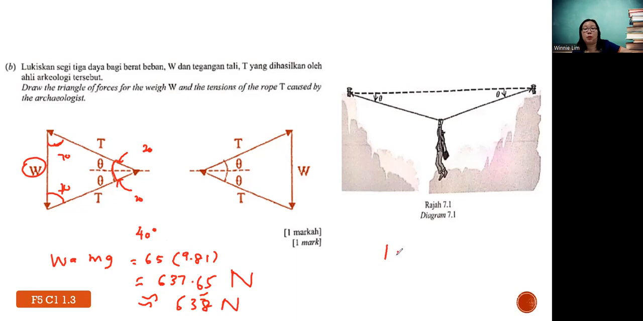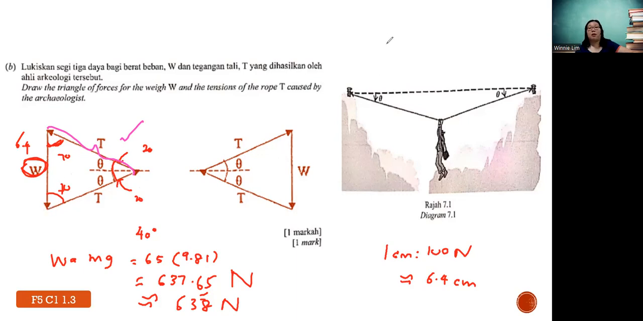So assumption, only 1 cm is 100 Newton. That means you're going to draw how many cm? About 6.4 cm, correct? 6.38. So you draw the weight 6.4 cm down, then you measure the angle, then you extend. Then at the end, you measure this length. This is the answer for the tension, if you use the drawing method.